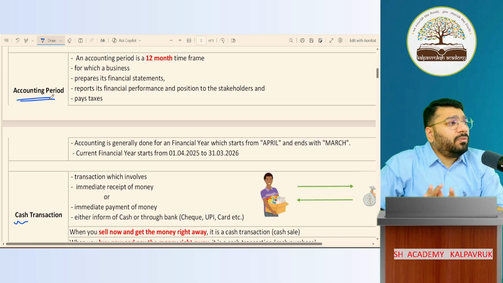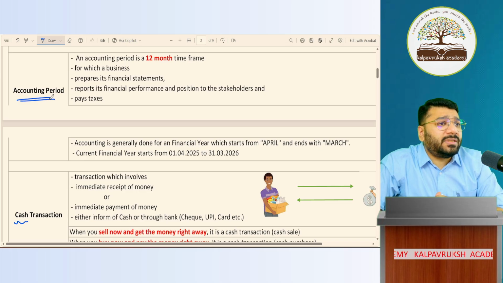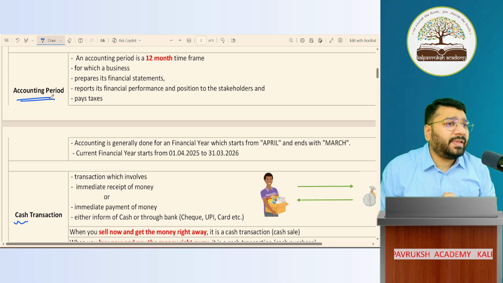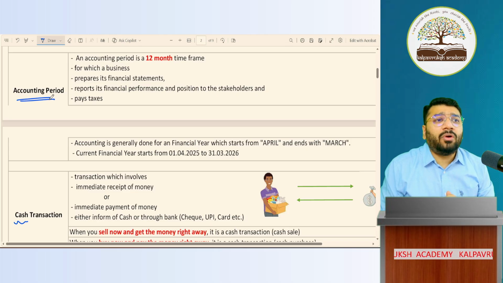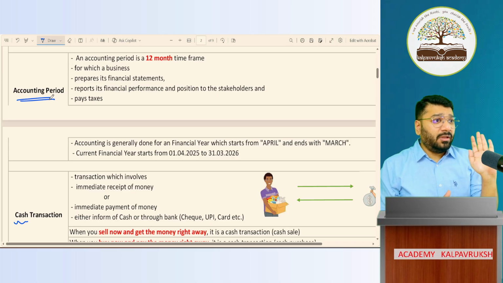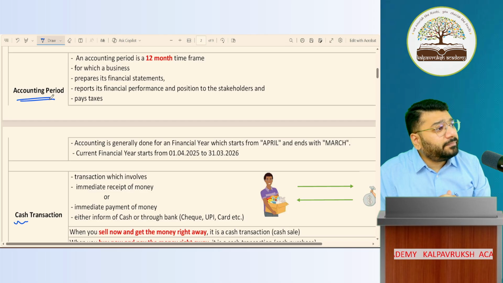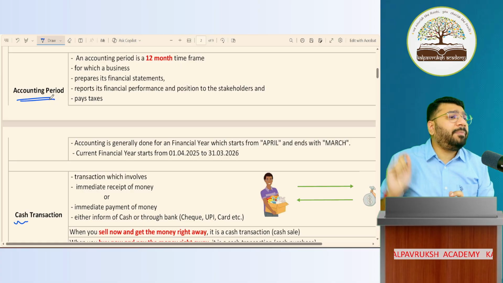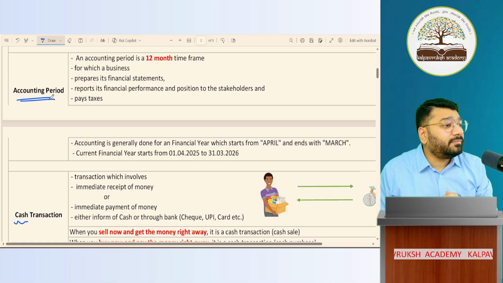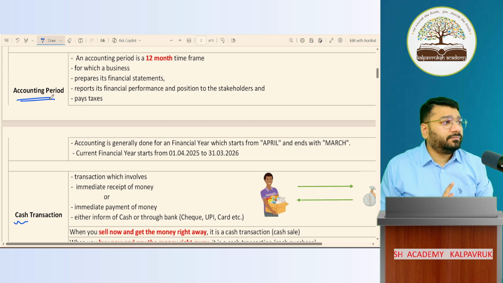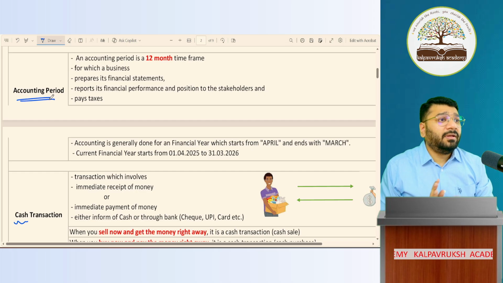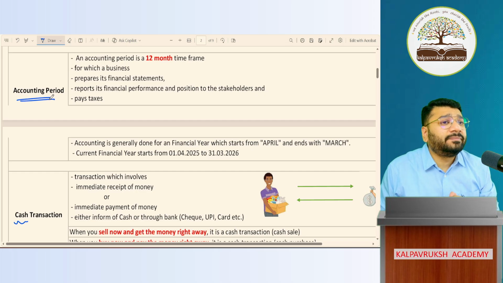Right from the day of starting the business till I close the business after 50 years, I will not do accounts. Is that okay? Means I will do accounts, but I'll not report them anywhere. I will prepare accounts continuously, but I will not report them anywhere. Is that okay? No, it's not okay.